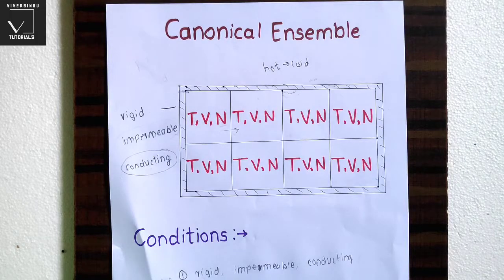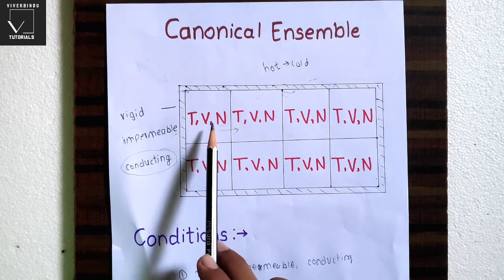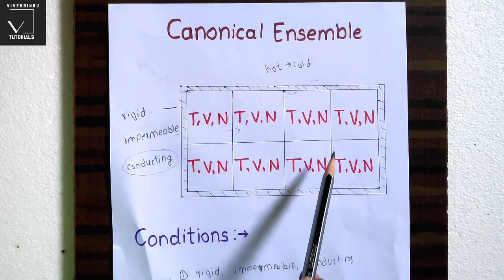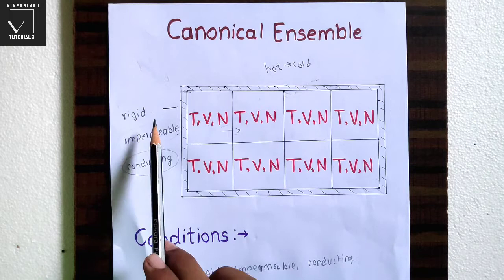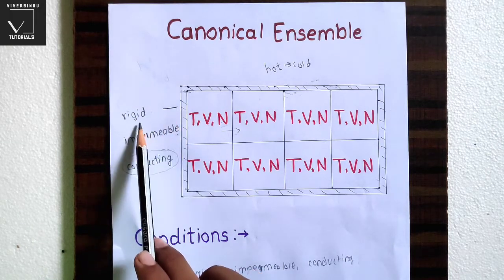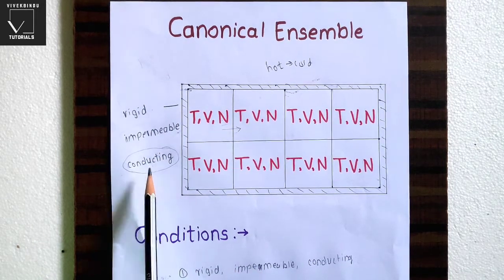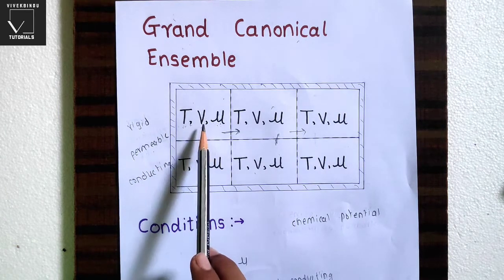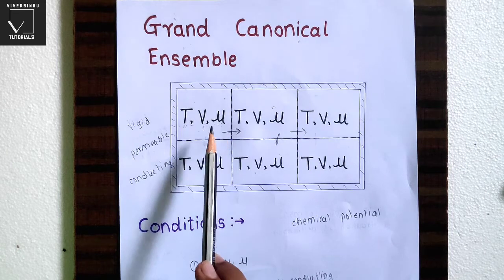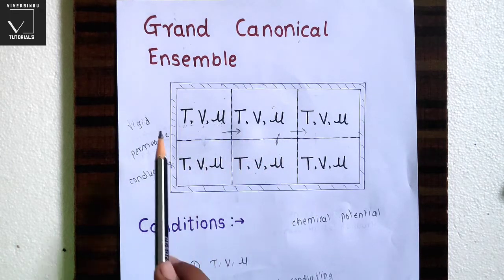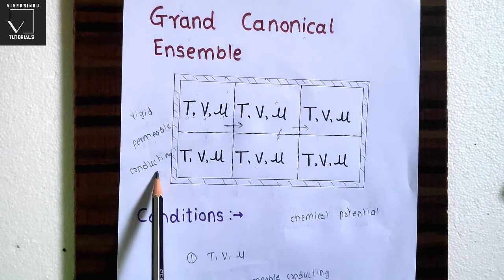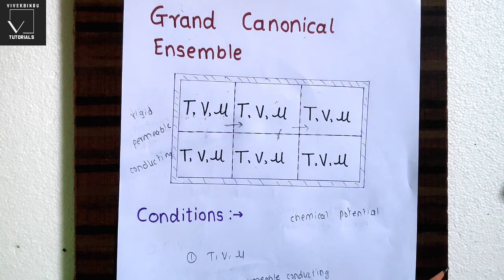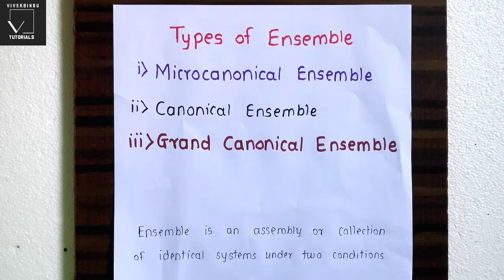In canonical ensemble, we have seen temperature, volume and number of particles for each system should be same, and the wall of the system is rigid, impermeable and conducting. So these are the two conditions for canonical ensemble. In grand canonical ensemble, we have seen the parameters temperature, volume and chemical potential are same for each system, and the wall is rigid, permeable and conducting. So these are the two conditions for grand canonical ensemble.